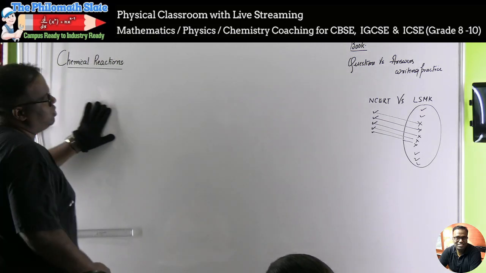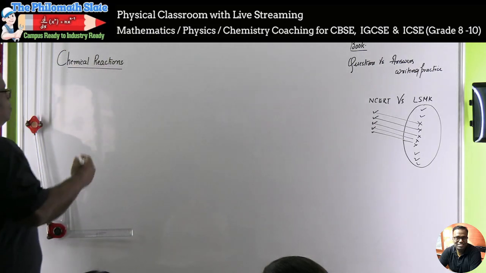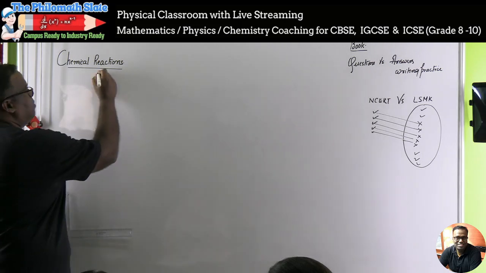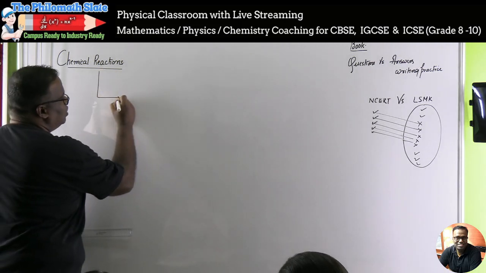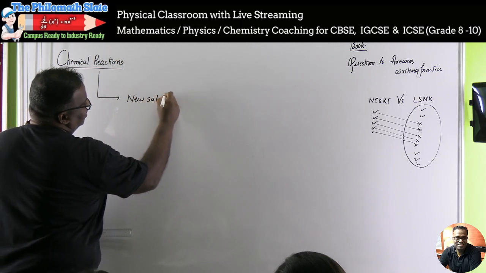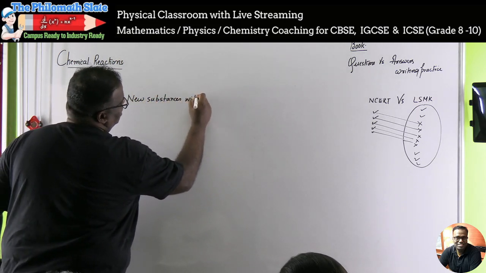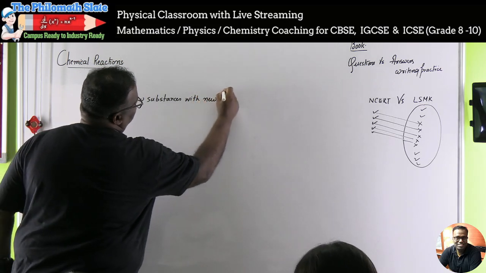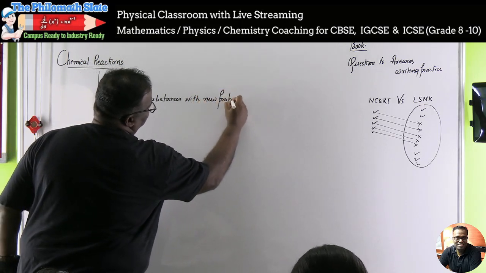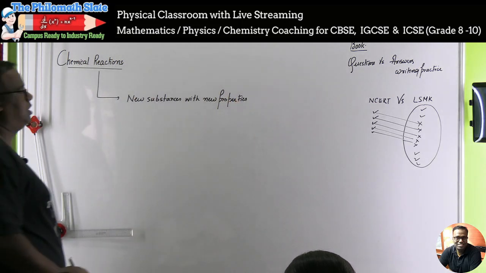So our chapter is all about chemical reactions and chemical equations. Okay, so we go with the basic. Chemical reaction means what? You will have new substances being formed. New substances with new properties. I am giving outline of the topic. If there is something to be dealt in what you call depth, I'll deal it. New substances with new properties.